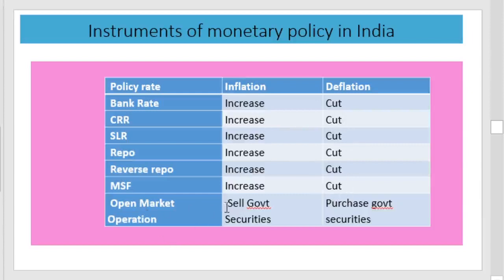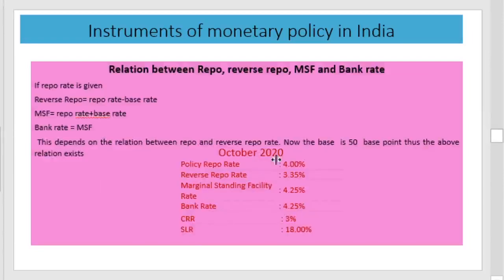In the open market, during inflation, RBI sells securities, and during deflation, RBI purchases securities. This is the operation of these quantitative instruments. Now the rates of important quantitative instruments of monetary policy as of October 2020 are given here.